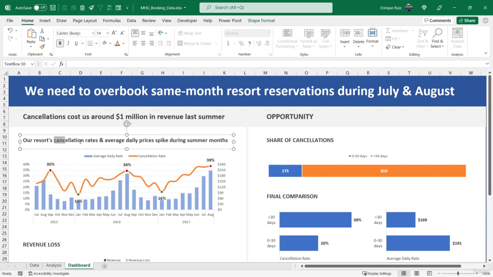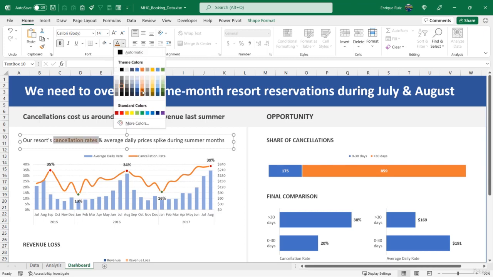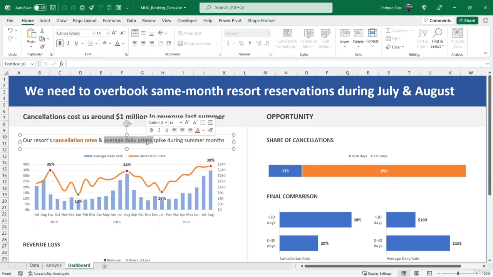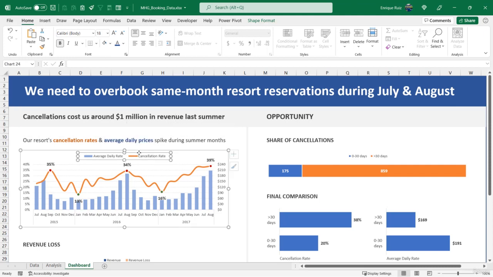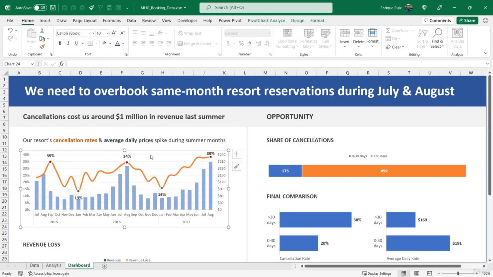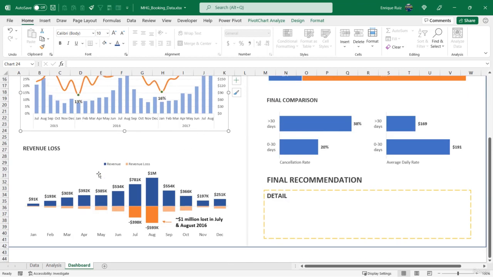So let's highlight this, or in fact, let's get rid of the bold everywhere else. Highlight cancellation rates and make them orange. Highlight average daily prices, make those bold and blue, and now we can delete our legend. Alright, that's much better, and this is going to lead us into our next chart.